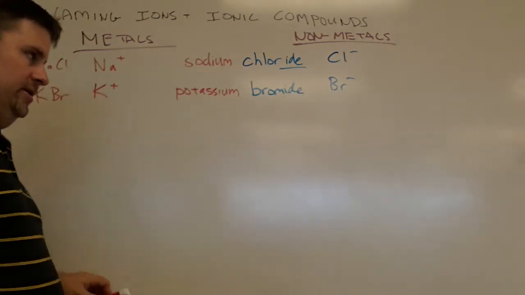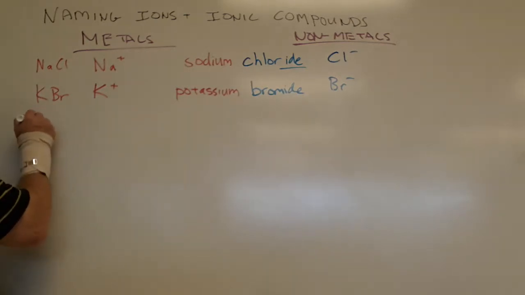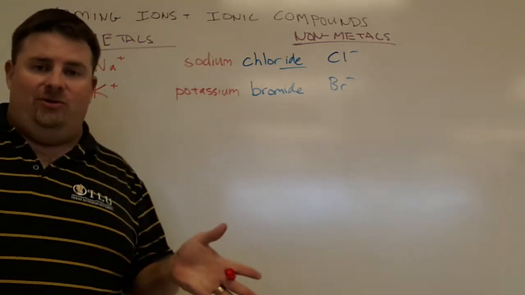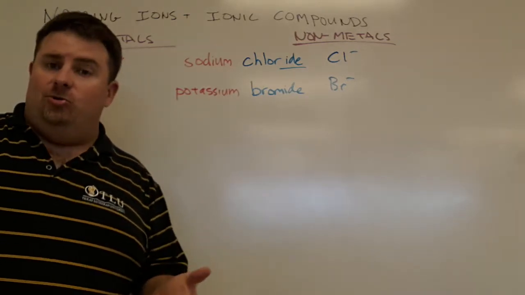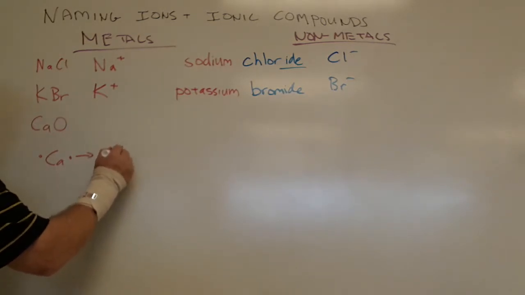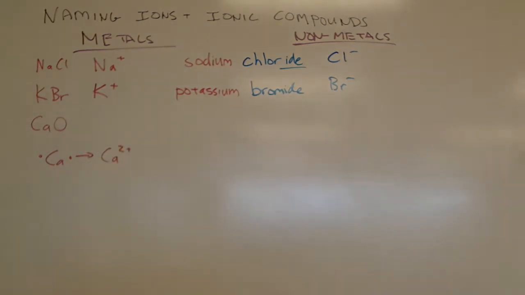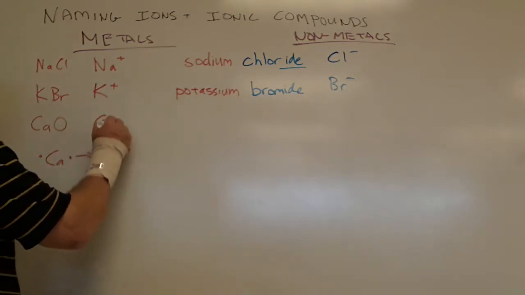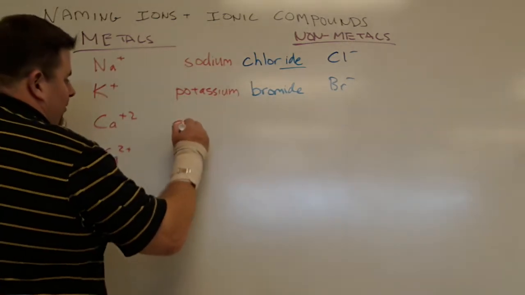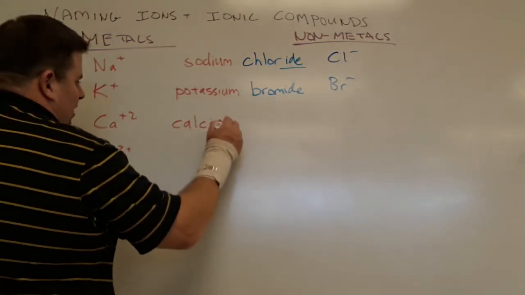All right, let's go to something else. Let's do something a little bit harder this time. Let's do CaO. If calcium is completely ionized, remember that the Lewis dot structure of calcium has 2 valence electrons. What's the most stable form that's closest to it? It's going to lose those 2 electrons to get to its nearest form. So the most common ion of calcium is Ca2+. And what's that called? You guessed it, calcium. Oh, we're getting tricky, aren't we?